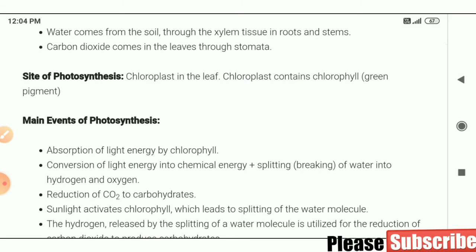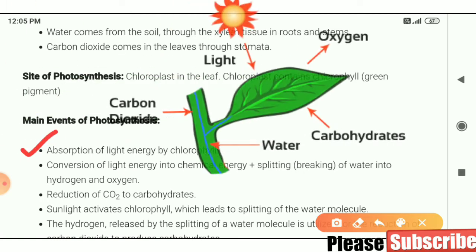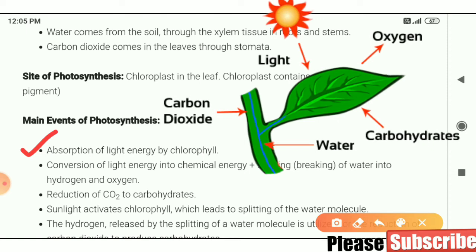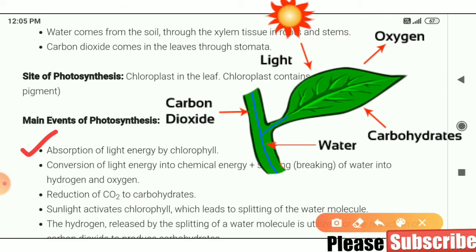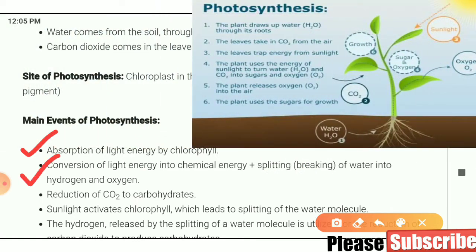Now see the main events of photosynthesis. What are they? First is absorption of light energy by chlorophyll. First of all, the plant part will absorb sunlight. Next, conversion of light energy into chemical energy. That sunlight will change into chemical energy inside the body of the plant. Then, splitting of water into hydrogen and oxygen molecules.